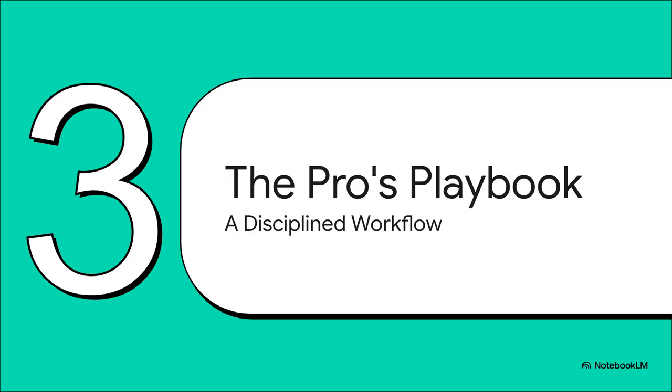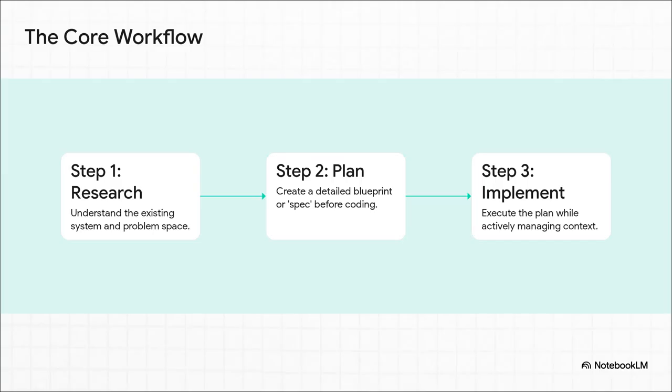So, how do the pros get these absolutely incredible, almost magical results from AI agents? Well, it's not magic. Turns out they follow a very disciplined three-step playbook that completely transforms the entire process. And here it is. This simple but incredibly powerful framework, which developer Dex outlined, turns potential chaos into a controlled, predictable process. First, they do the research to really understand the system. Then they create a detailed plan, a blueprint. And only then, once all that is done, do they move on to implement the code.